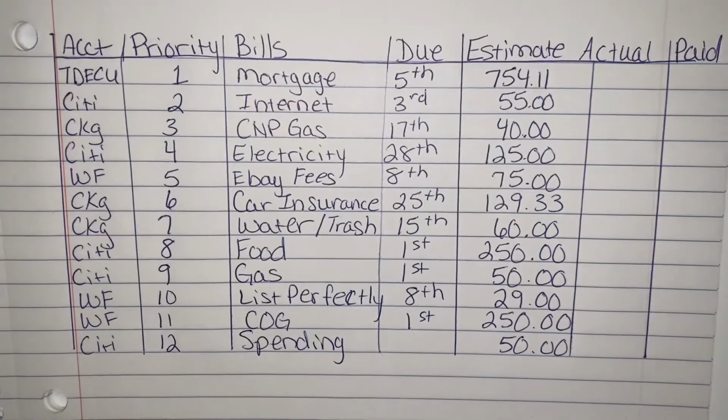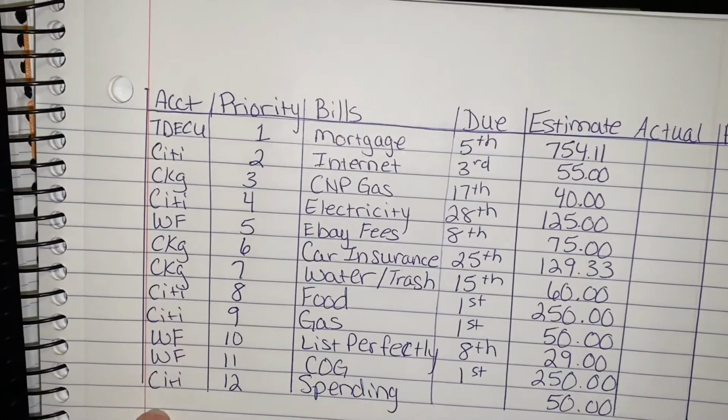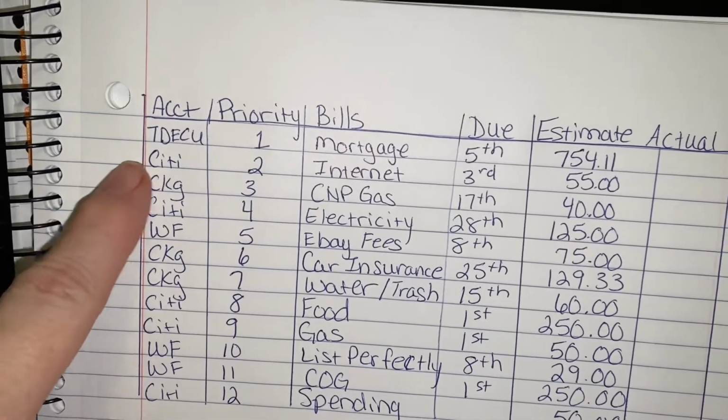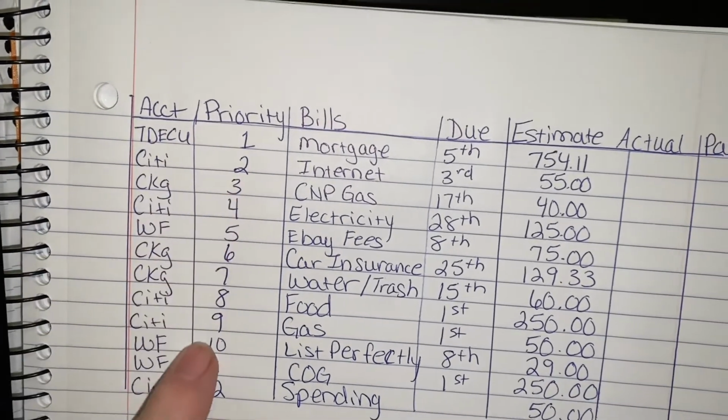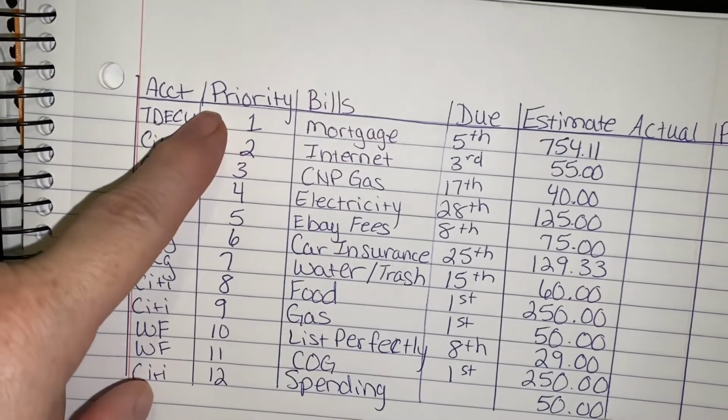And let me show you what I've done on paper. You can do this in Excel as well, but I've started on paper. This is just an example of what you do on a monthly basis. Simply put, I just list here what account the funds come out of. If you have auto debit set up, I prioritize them by what I need to pay first before anything else.